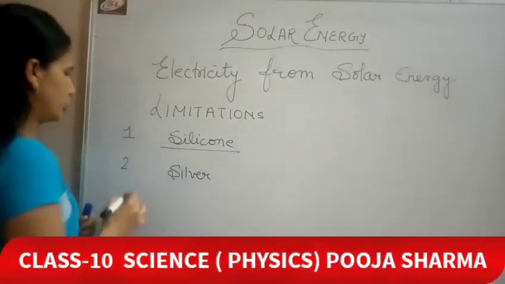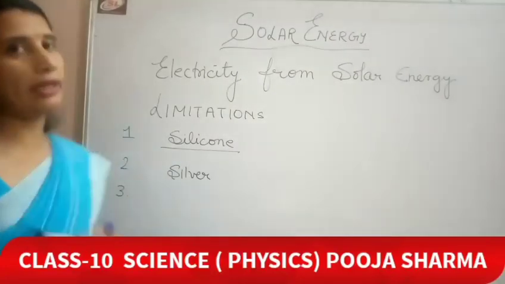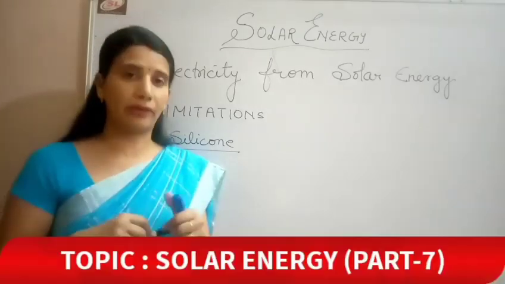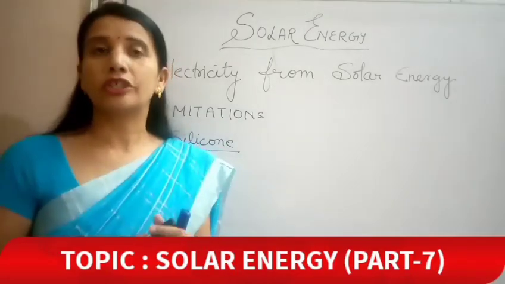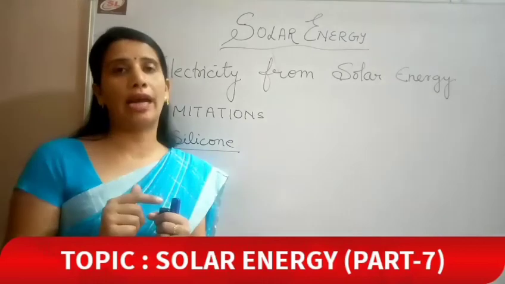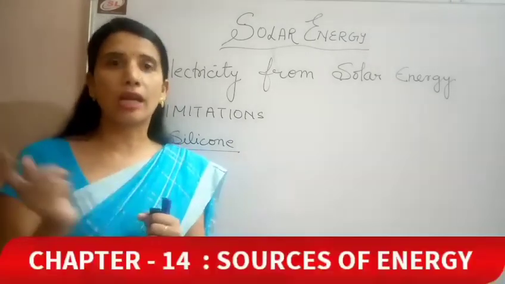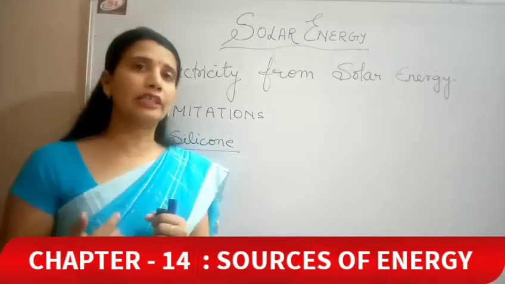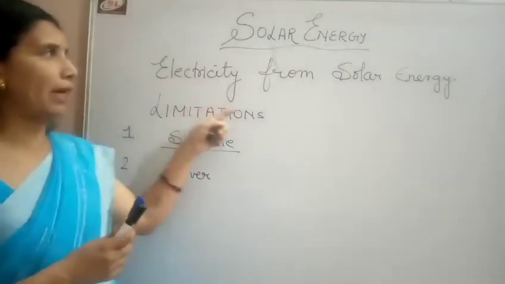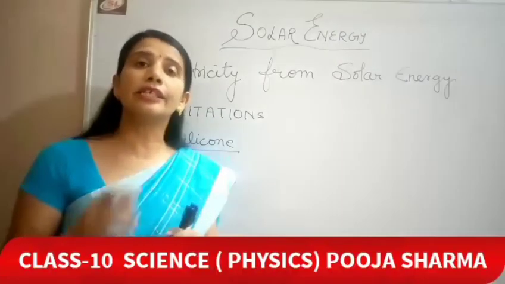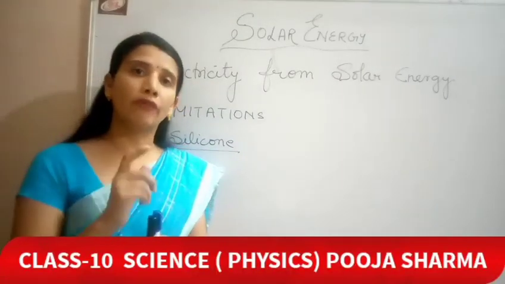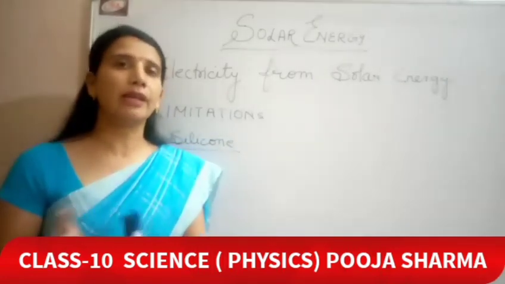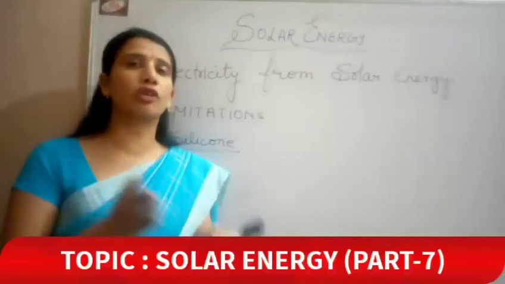The third limitation is that for utilizing solar energy, we require a battery or a converter which converts the DC of solar energy into AC. In our houses we utilize AC current, and the electricity prepared by solar energy is in DC form. So we need to convert it. For that purpose we require a rectifier, which is again expensive. It adds to the cost again.